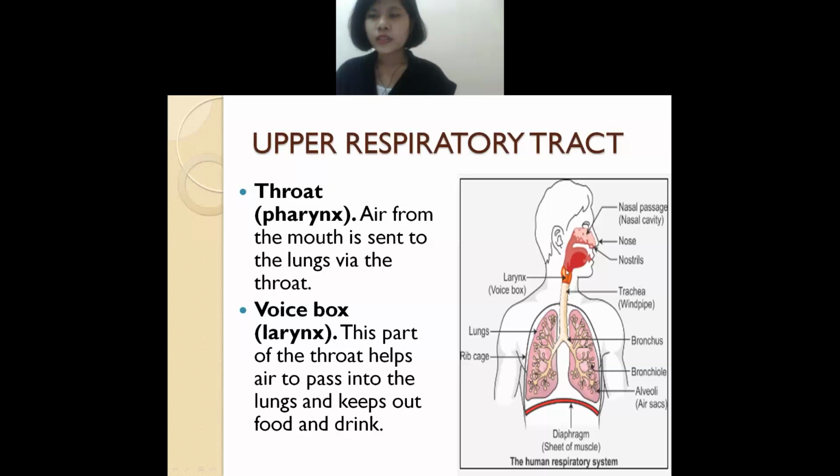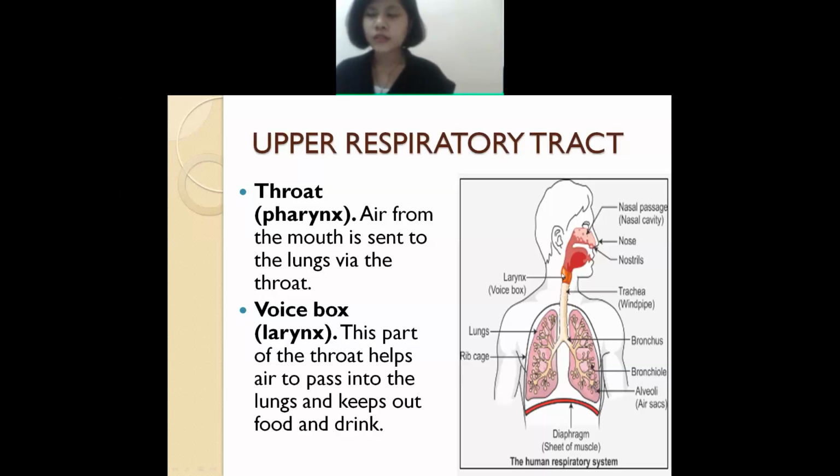Okay, I'll repeat again. Next is the throat. So the throat is here. It is also known as the pharynx. Throat, or else you can say pharynx. So what do they do here? The air again comes from the nasal cavity and enters the thorax, that is, the pharynx, so that it will go to the lungs.